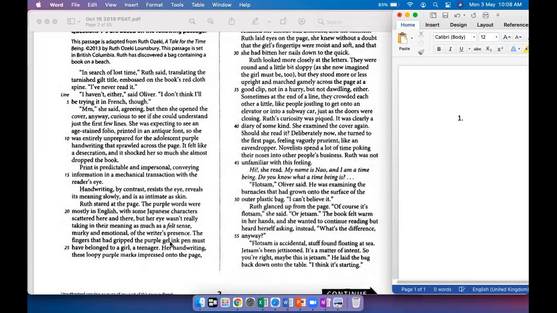Sloppy is not very smartly turned out, right? Not given to presenting a good impression, right? So she felt that the writing was sloppy and the girl who had written those must be sloppy too. But she also noticed that the writing was sloppy, but the words were upright, right?